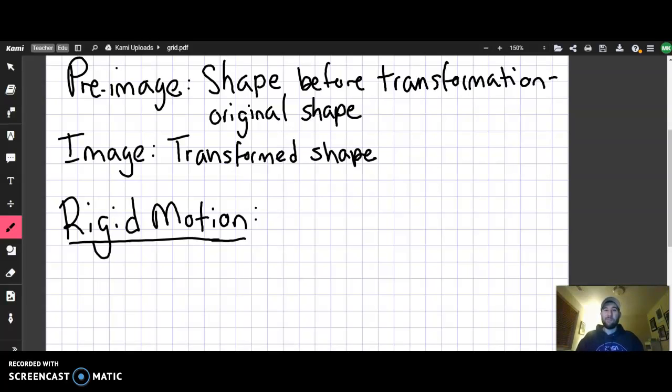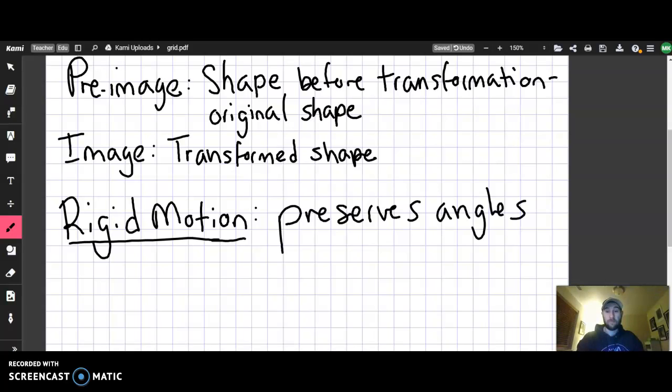If it preserves something, it stays the same. A preservative keeps food the same. And so a rigid motion preserves angles and distance.